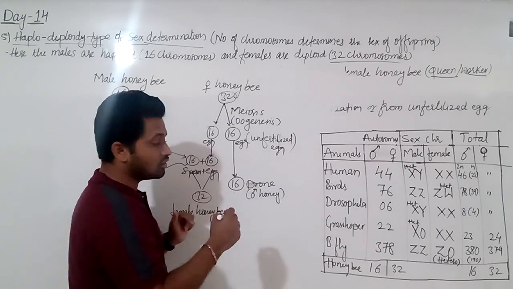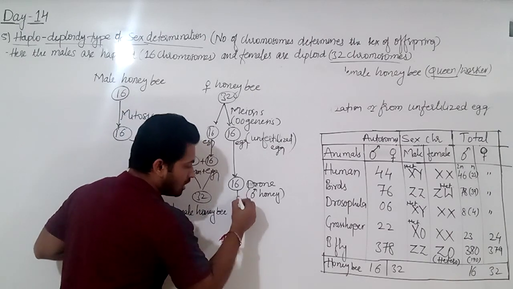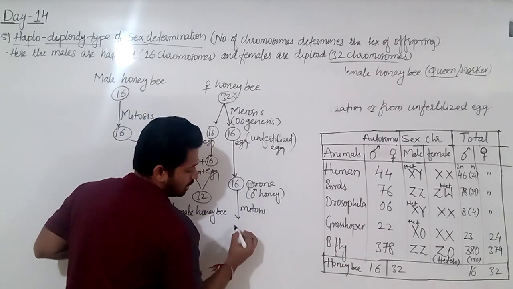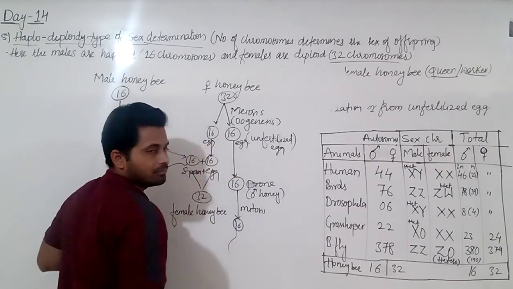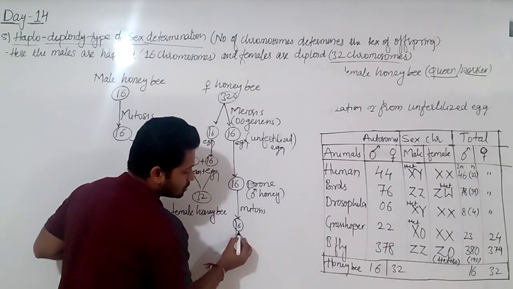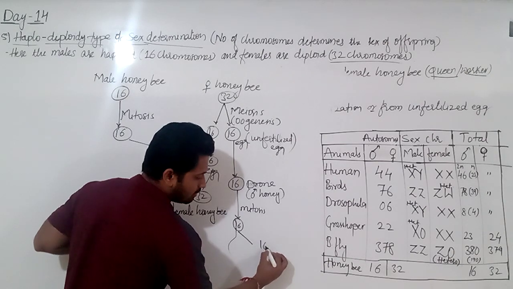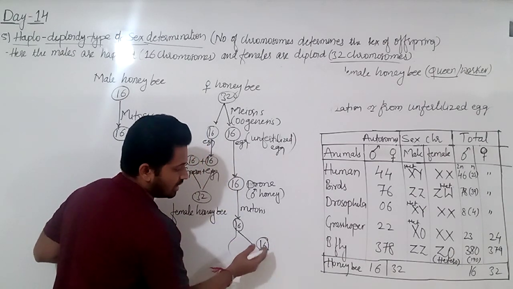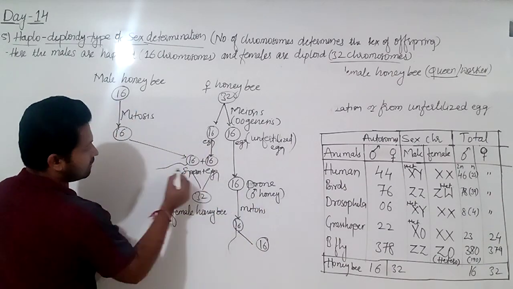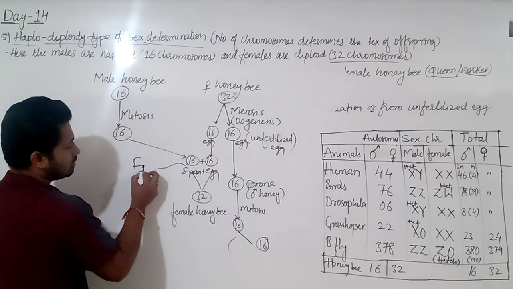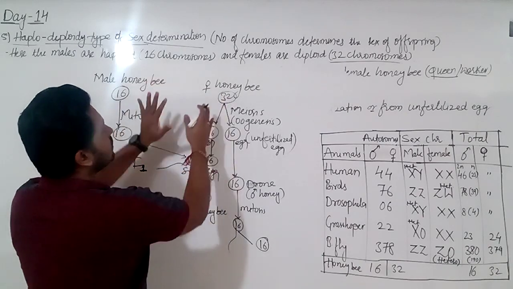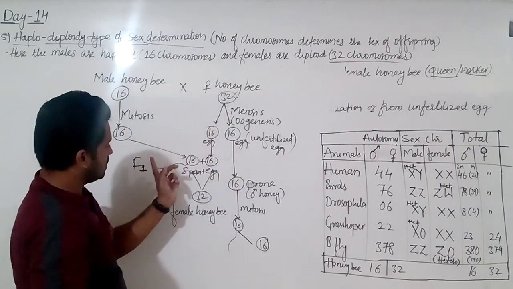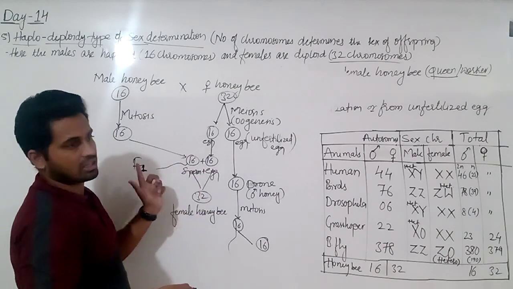Why can't he have a son? Look, because after again mitosis it will produce what? Sperm. Okay, now when this sperm fuses with the egg again, for example this is another honeybee. Now this is the second generation. This is F1. There is a cross between the honeybee, male and female, and these are the parental generation, and these are their children. Okay, that is F1.